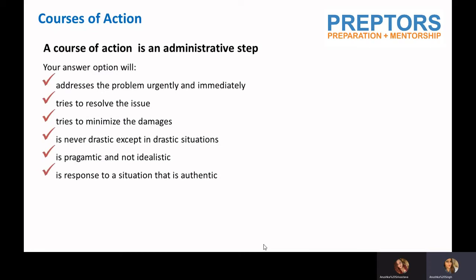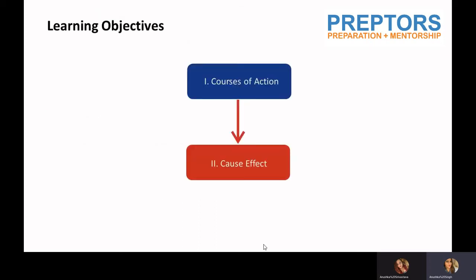And it's a response to a situation that is authentic. When I say response to a situation that is authentic, it is a response to a situation that is real, right? And we treat it that way. And obviously, we're finding solutions, so it is a result of positive thinking, right? So this was a topic which is forces of action.